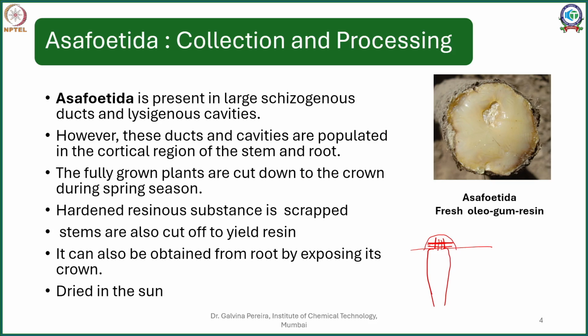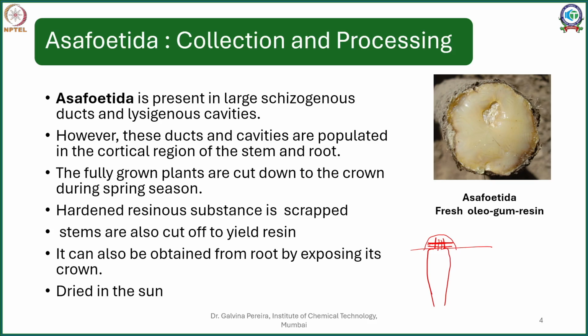So what is done thereafter is, after drying, this asafoetida oleogum resin is triturated either with grains or with starch or sometimes even with gum arabic. So much so that it contains 50% asafoetida and 50% starch and gum arabic or other substances. In that case, it is referred to as compound asafoetida. The reason for doing it is, pure asafoetida has a very nasty, strong, alliaceous odor. But the moment you dilute it, it gives you a pleasant culinary odor.